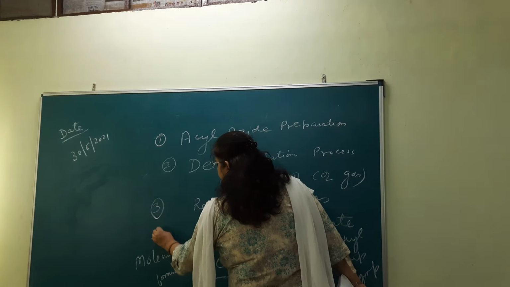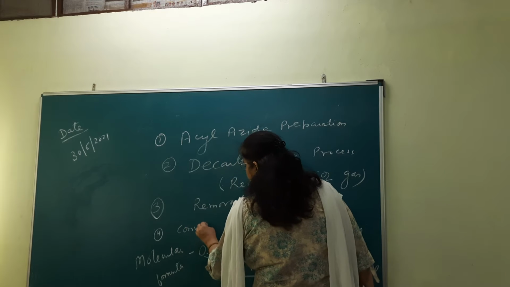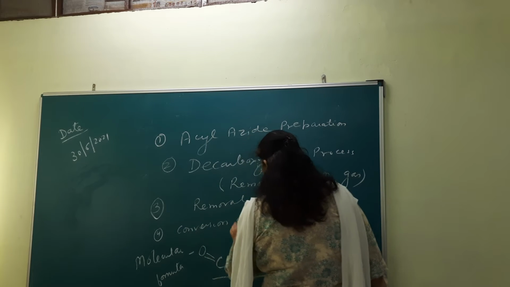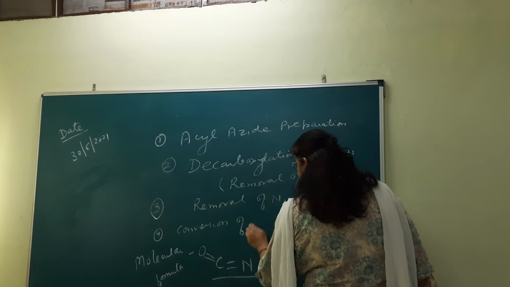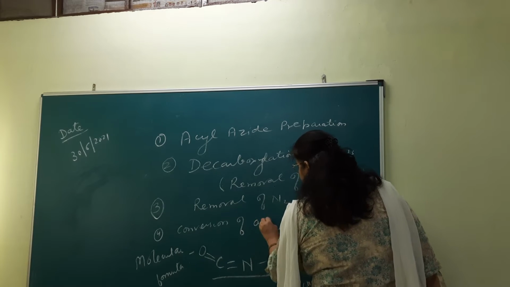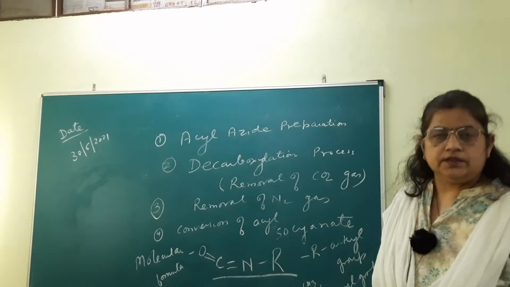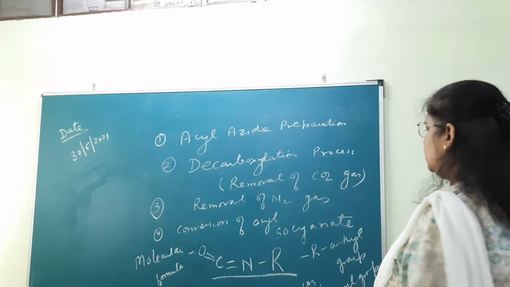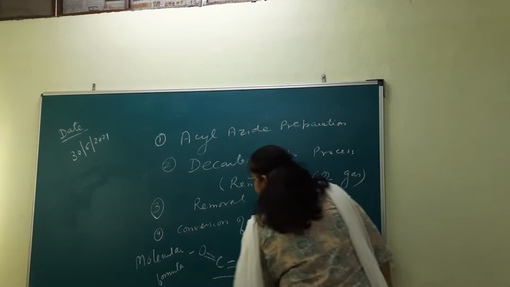And fourth step, conversion of acyl azide into the primary amine.